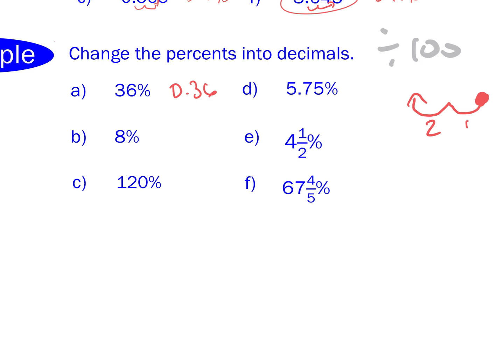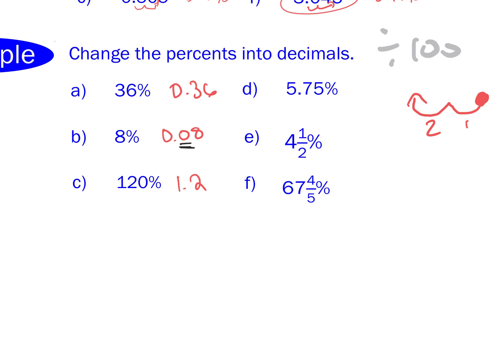How about 8%? Great. You did not forget about that 0 in the middle. If you go over 2 spots, there does need to be a 0 there. It's 0.08. Sometimes that's easy to miss. And we have 120%. What does that become? 1.2. Super.